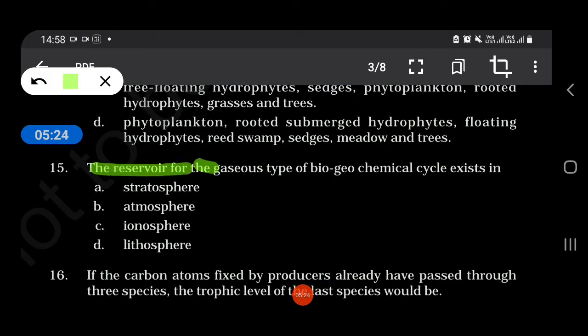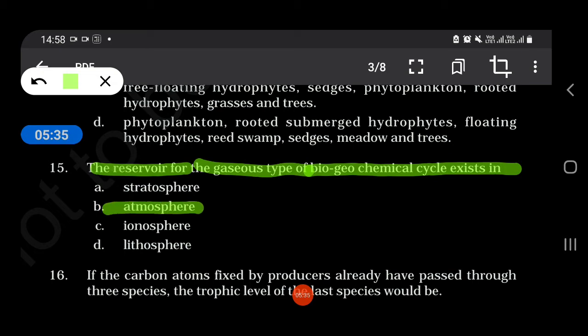The reservoir for the gaseous type of biogeochemical cycles exists in the stratosphere, atmosphere, ionosphere, or lithosphere. So our answer is atmosphere.